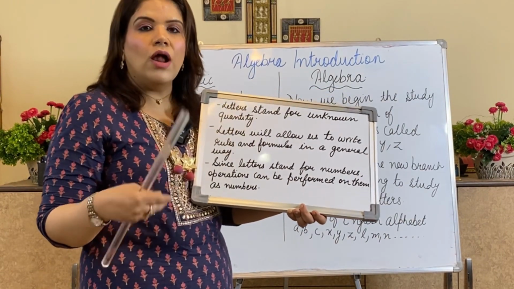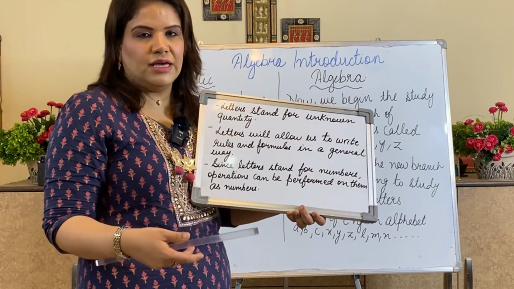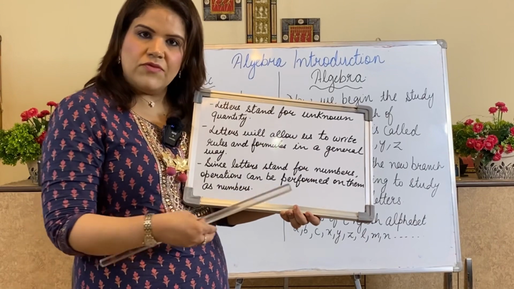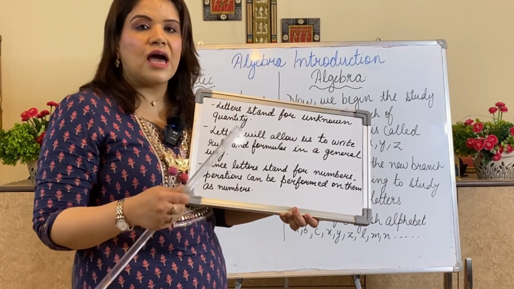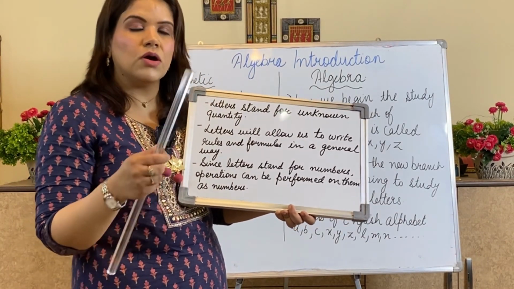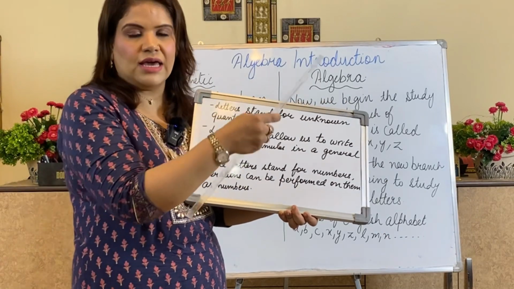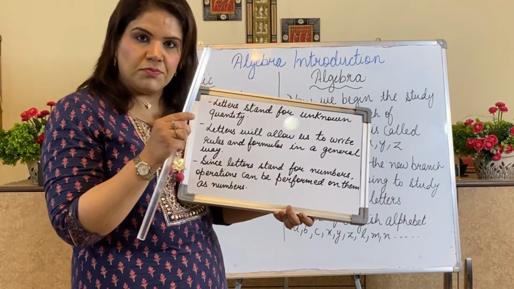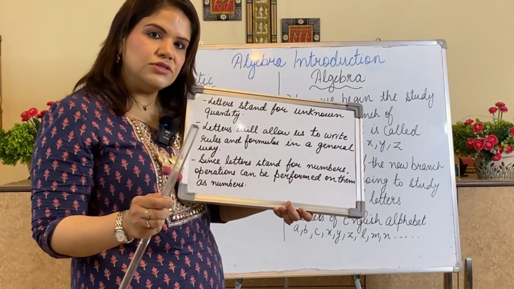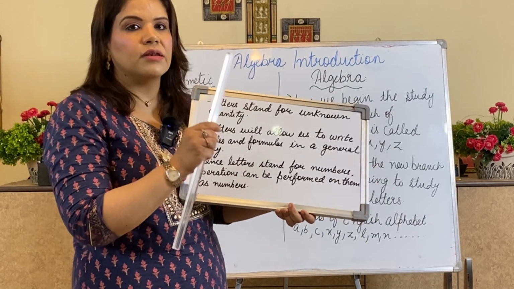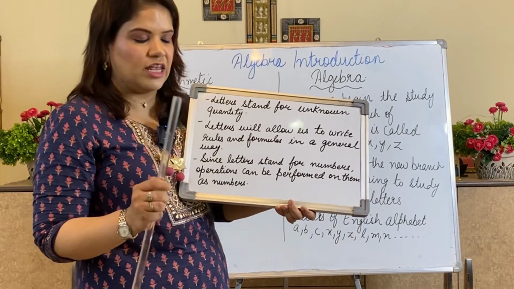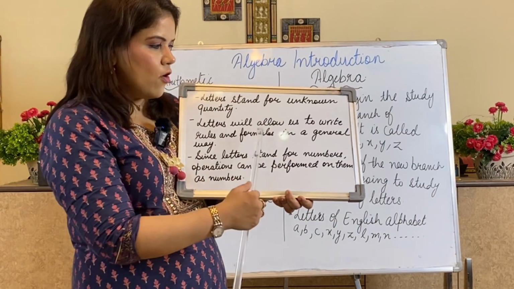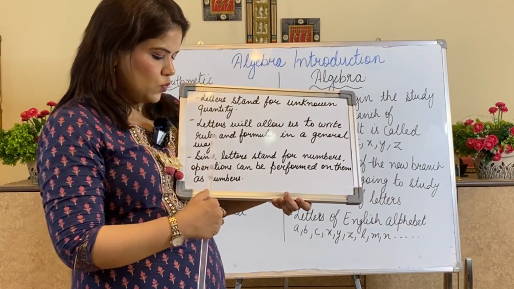Now, we all eat breakfast in the morning. So that is the same with everybody. But the time is variable because somebody can take breakfast at 8, somebody takes breakfast at 10. So breakfast is fixed, but what we are taking is at a different time. So that is a variable. Letters will allow us to write rules and formulas in a generalized way.